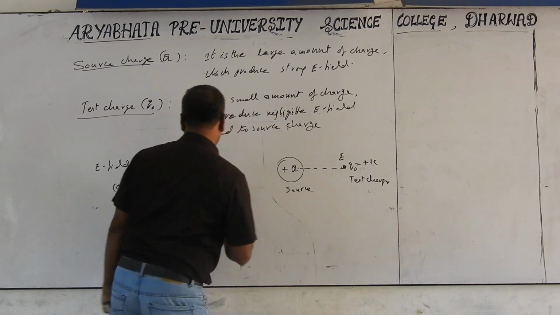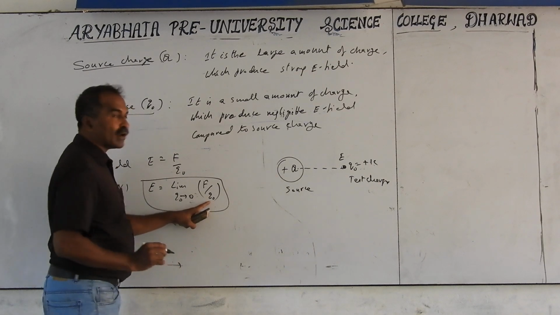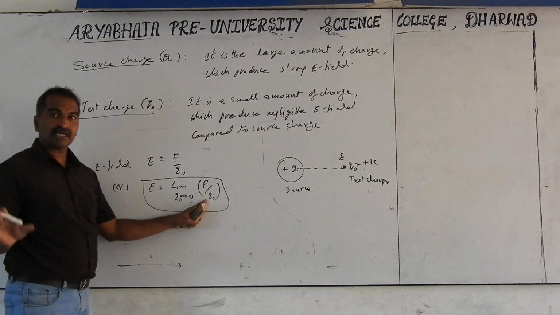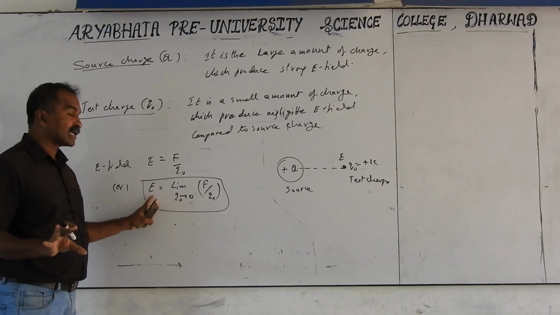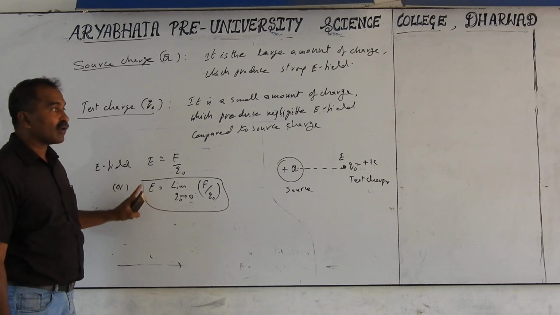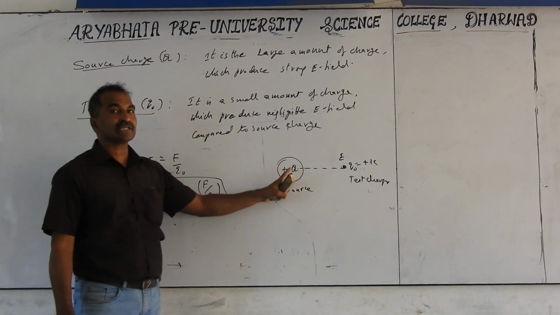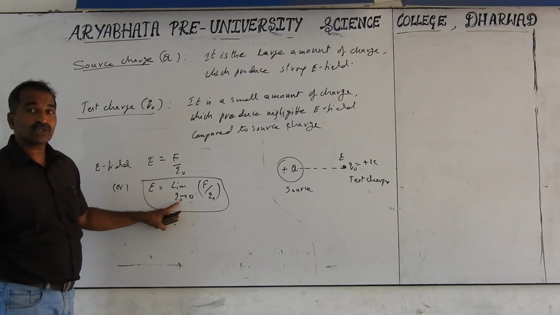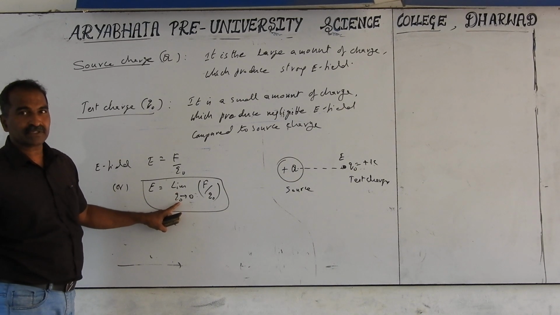In this case, Q naught is very small, but F by Q naught is considerably present. It's not infinity, not 0, but it is present. That is called the finite value of the electric field. The electric field we are now considering is not because of Q naught, only because of capital Q. That is understood by taking the condition that Q naught is nearly 0, meaning its influence is negligible.